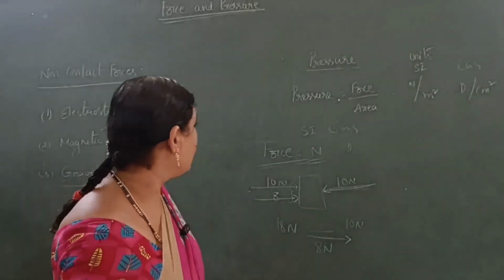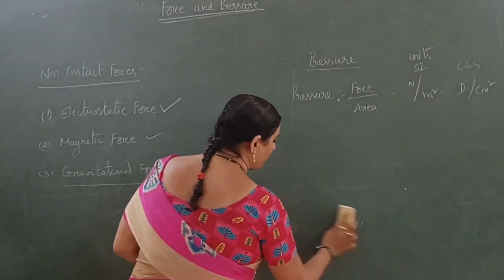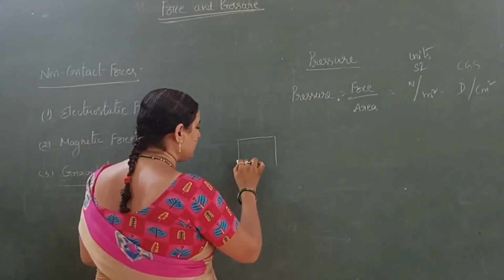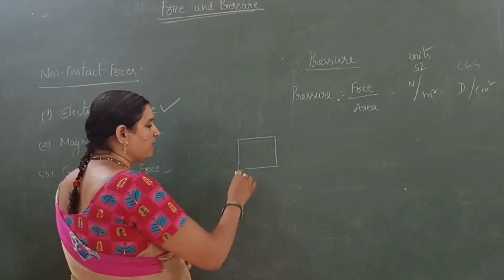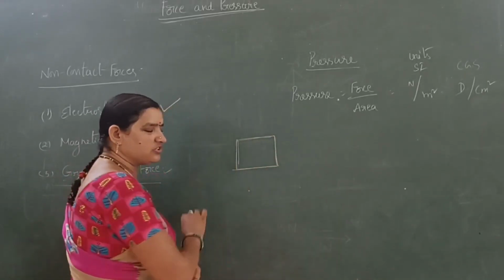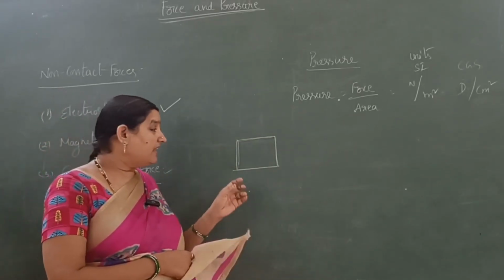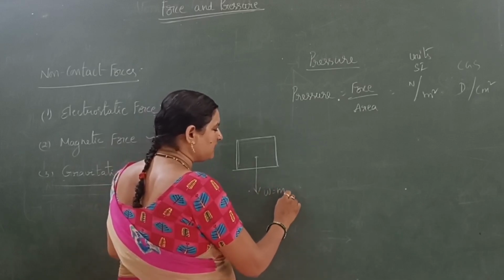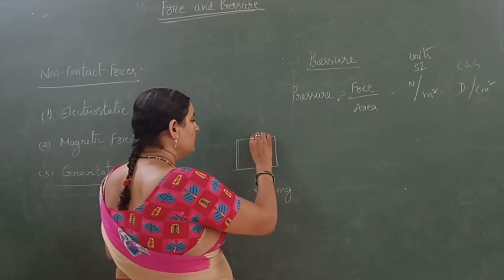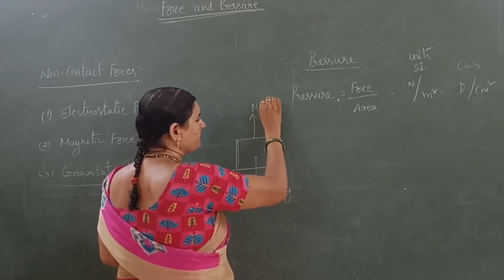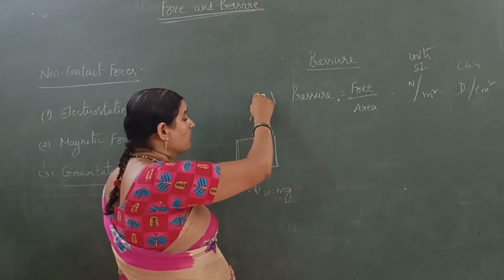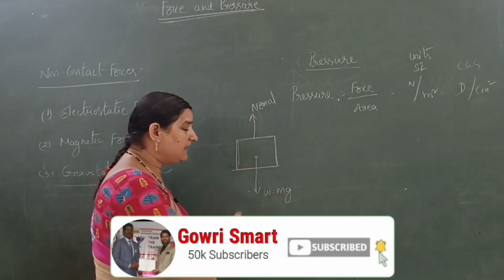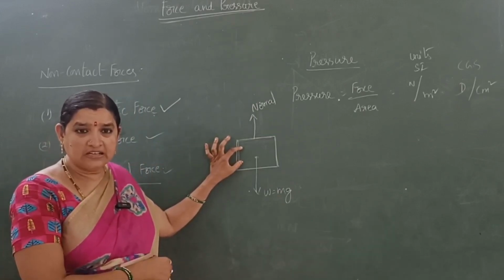In a body, we have 4 types of forces acting on it, in the horizontal direction and the vertical direction. For suppose if you take an object which is in rest position, that means the net force is 0. Here the gravitational force acting on the body, W equal to mg, acts in the vertical direction towards the center of the earth. The normal force acts on the body against the gravitational force, both are the same in magnitude and opposite in direction. So vertically it is in stable condition. Vertically it is in rest position.